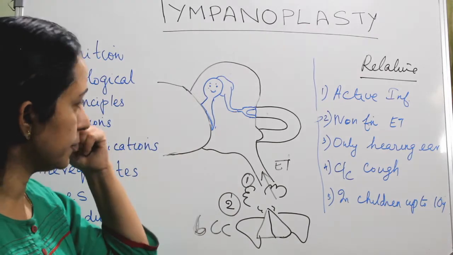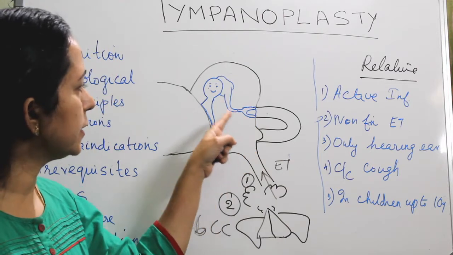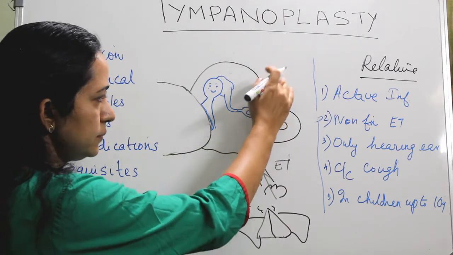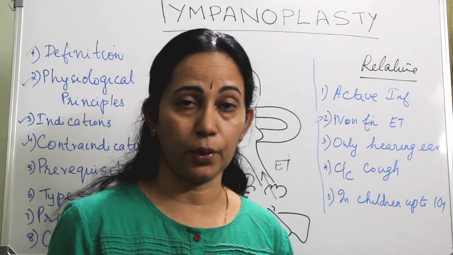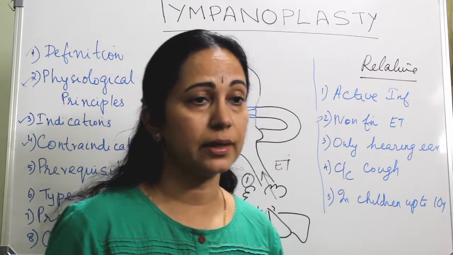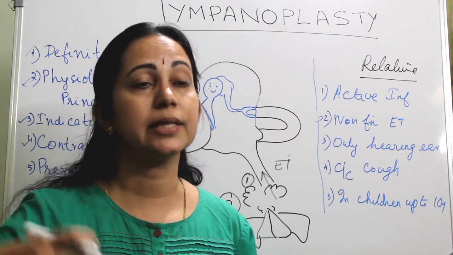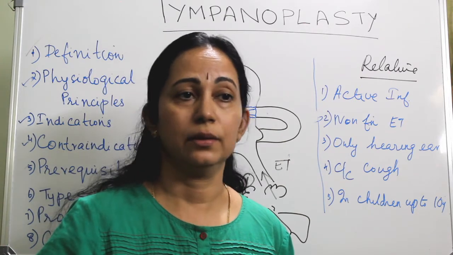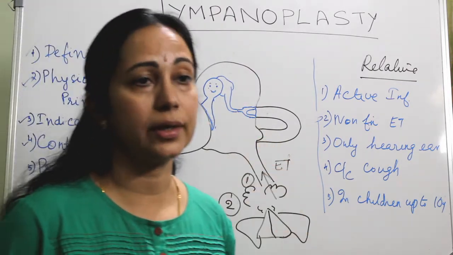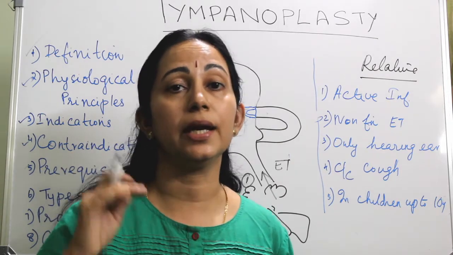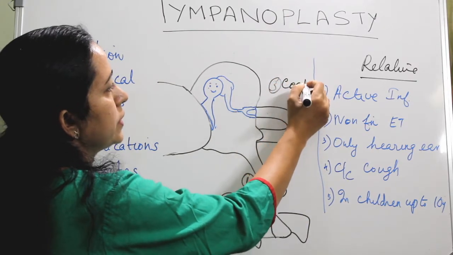That is two. Then, you have corrected everything, but if the sensory neural hearing component or the cochlear part is not functioning properly, will the patient get a normal hearing? Only his conductive component is corrected. He is having a sensory neural hearing loss. No way. So, the third prerequisite is adequate cochlear reserve, or in other words, there should not be any sensory neural hearing loss. So, third, adequate cochlear reserve.